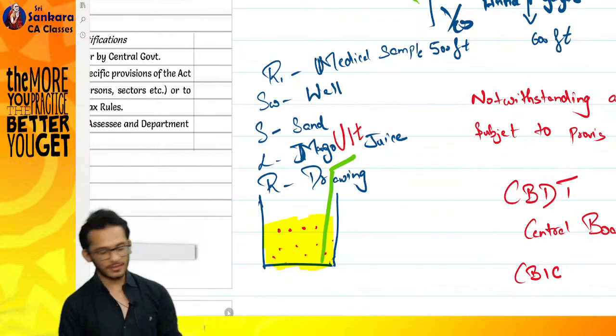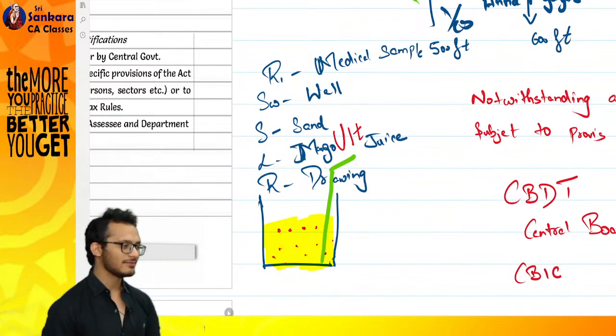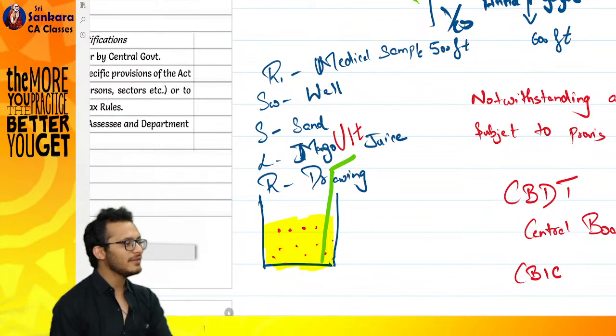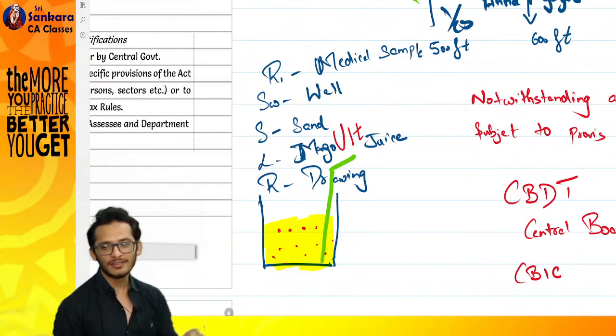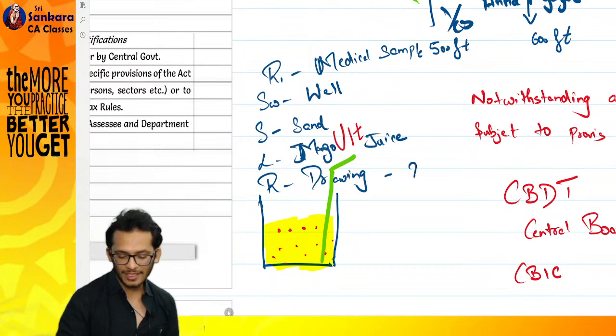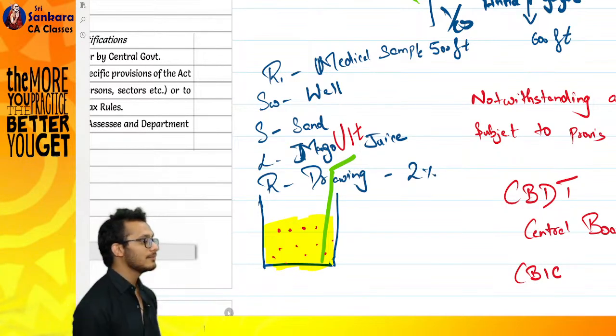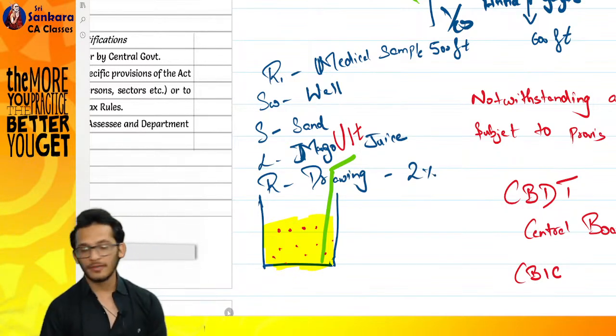He looked at it and said, Rahul, this looks like a drawing. You did not give me the sample, you gave me the drawing. Drawing is chargeable at the rate of 2% in GST.